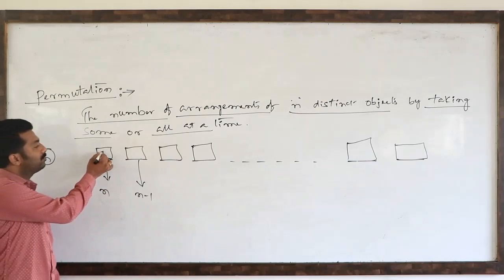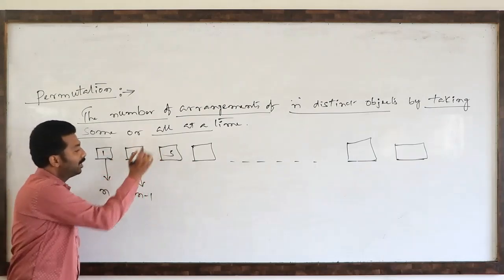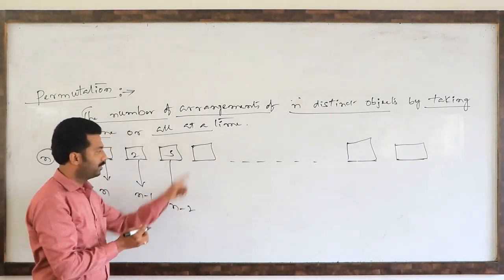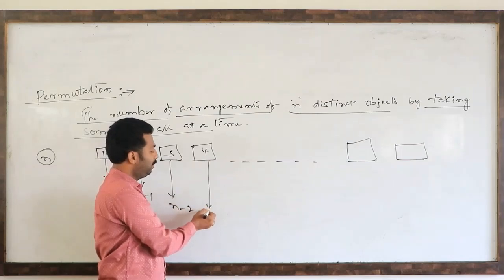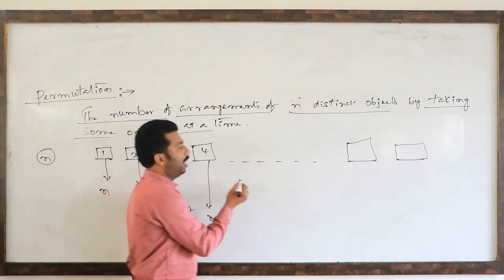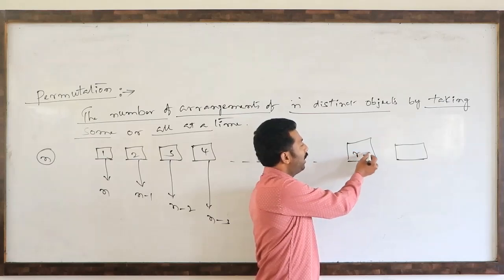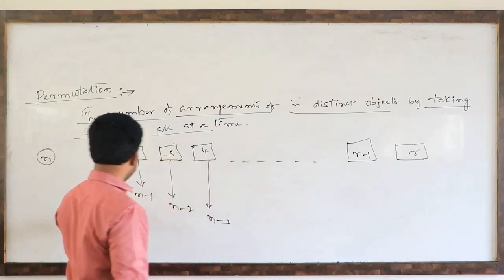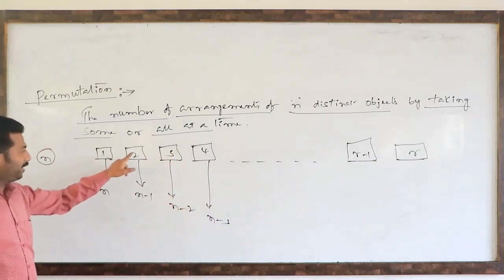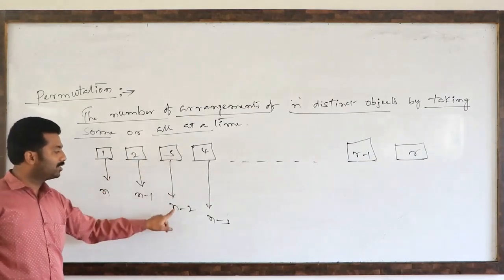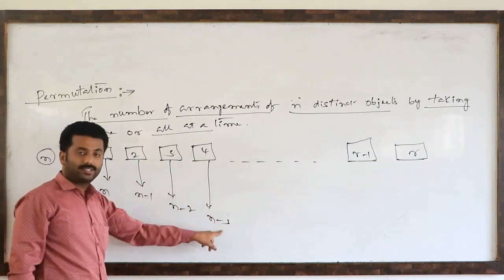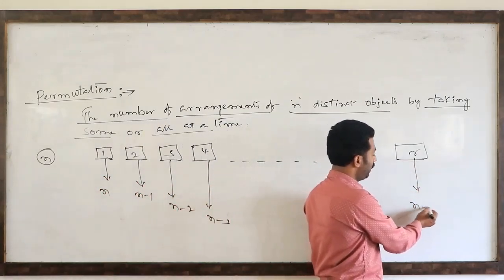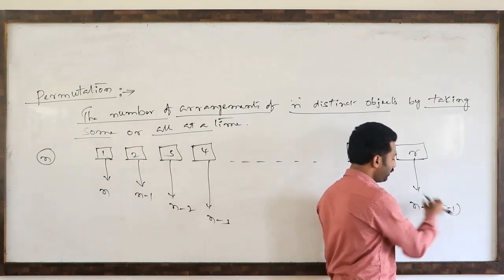So this is the first blank. Second blank. Third blank, in how many ways can we fill up? This is n minus 2 ways. Fourth blank, in how many ways can we fill up? n minus 3 ways, and so on. This is the r minus 1th blank, this is the rth blank. So very clear. First blank means n, second blank means n minus 1, third blank means n minus 2, fourth blank means n minus 3. So like that, the rth blank means n minus r minus 1.